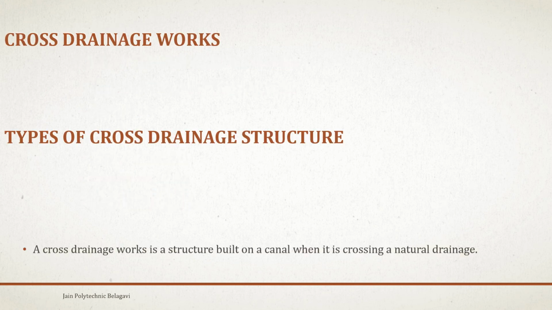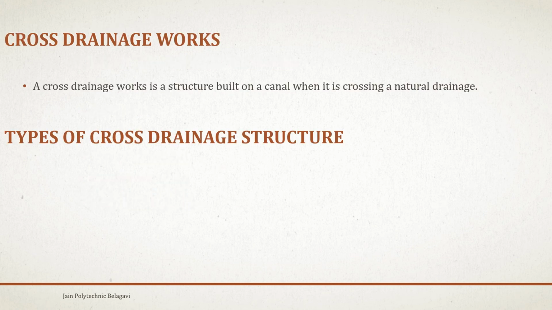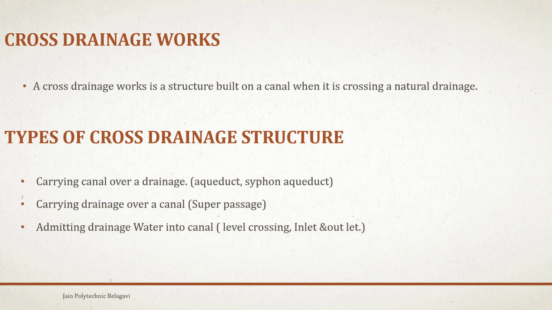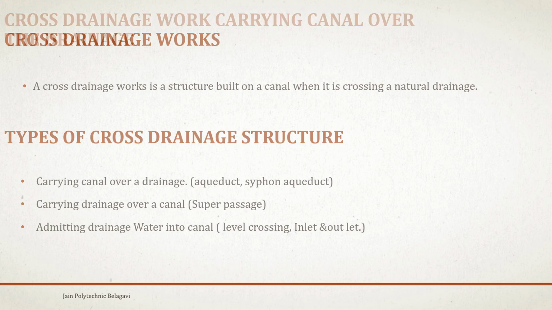The cross drainage works. First, a cross drainage work is a structure built on a canal when it is crossing a natural drainage. There are different types of cross drainage structures. In that, carrying a canal over a drainage is an aqueduct and the siphon aqueduct. Carrying a drainage over a canal is a super passage. Similarly, admitting drainage water into a canal is called level crossing, inlet and outlet.